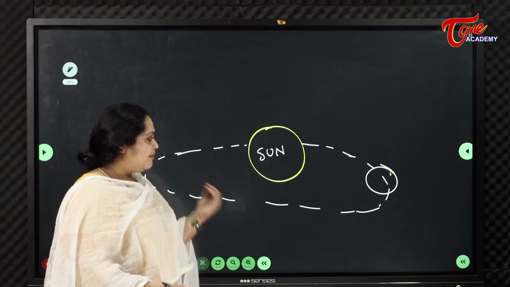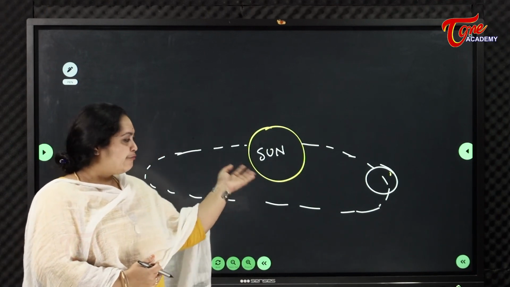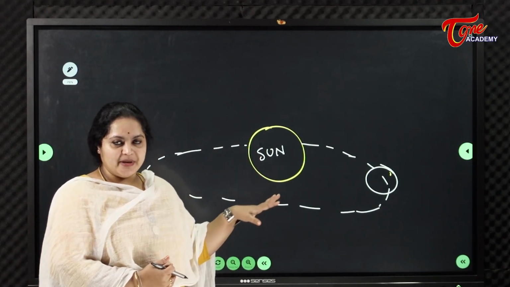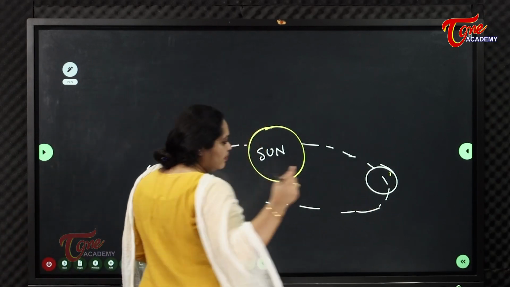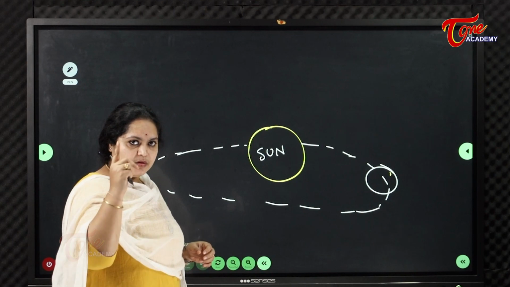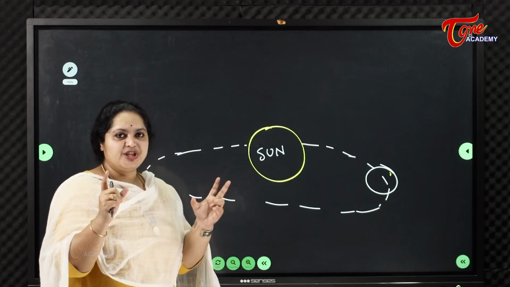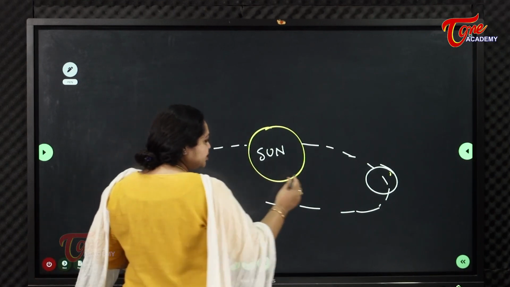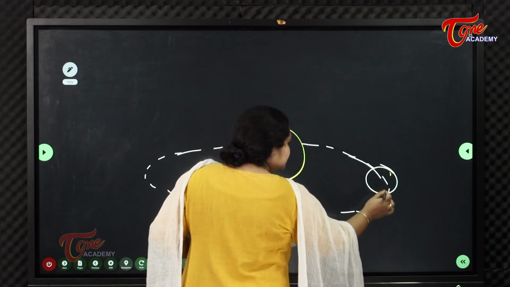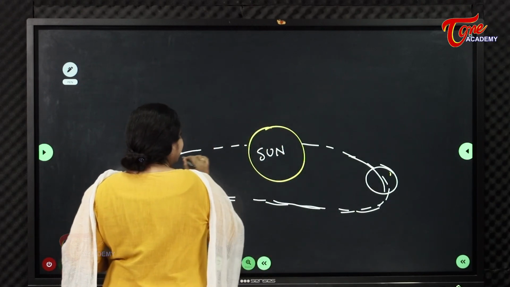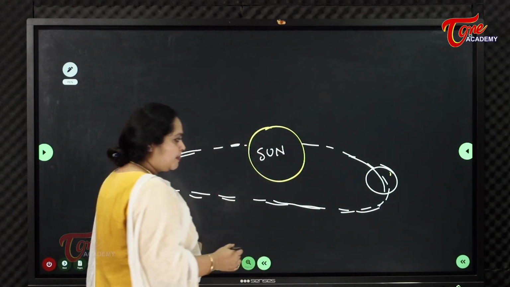When earth revolves around sun in its own orbit, twice in a year there are two positions: in one position it will be near to the sun, the distance from the sun will be less.